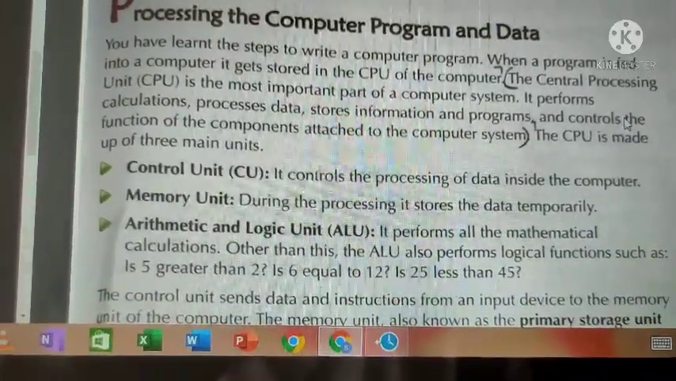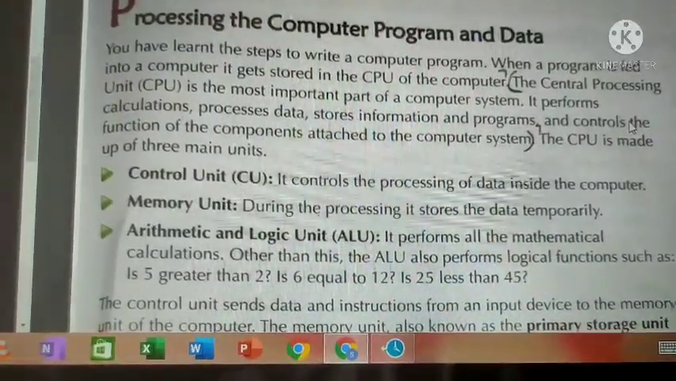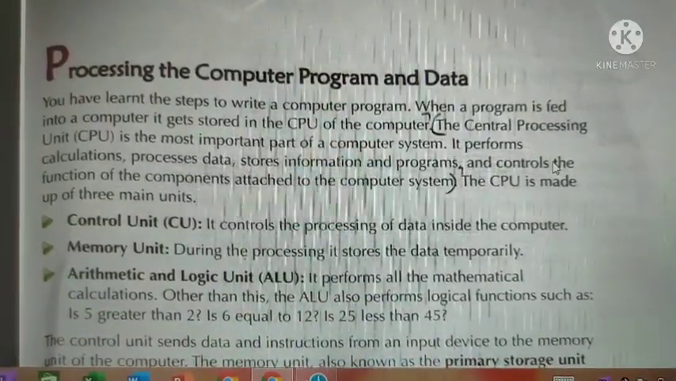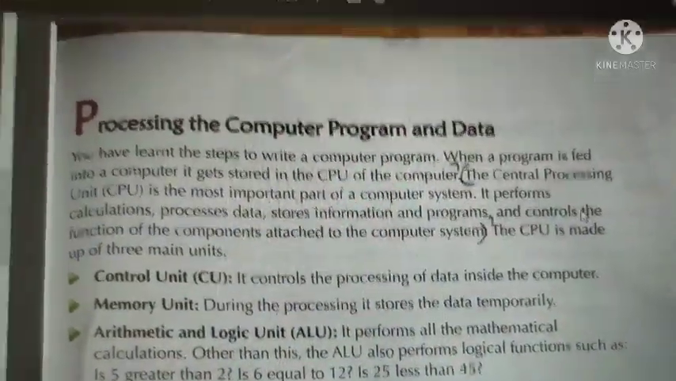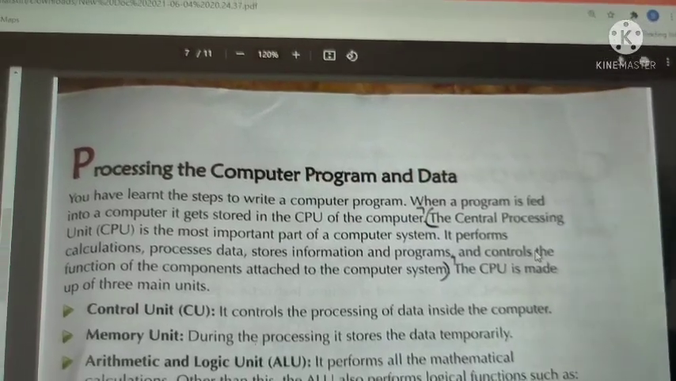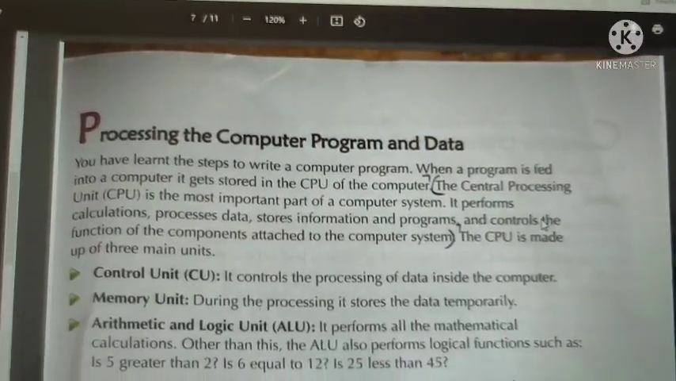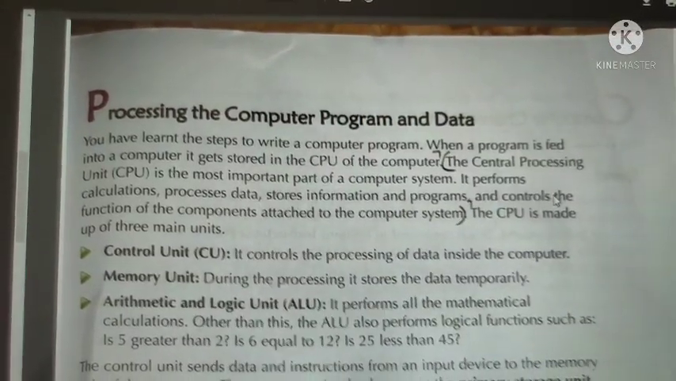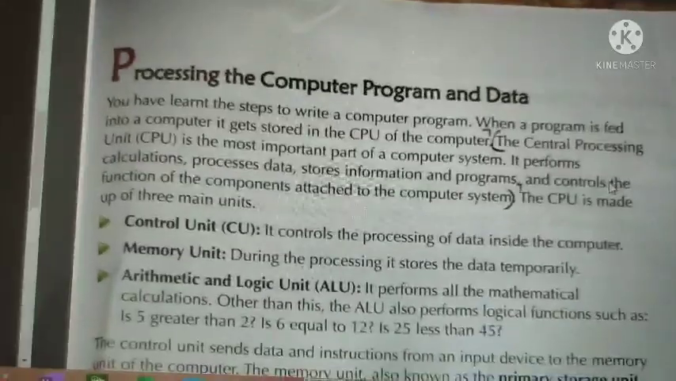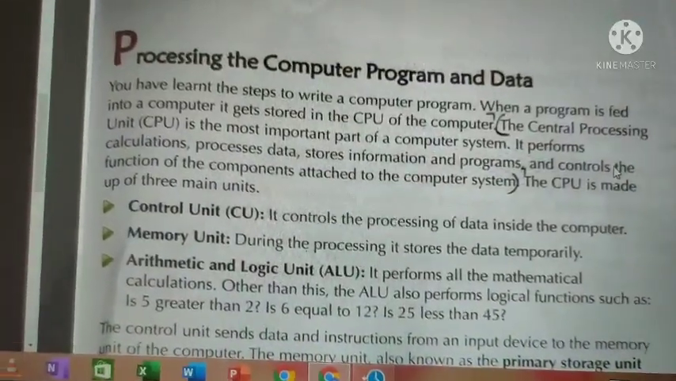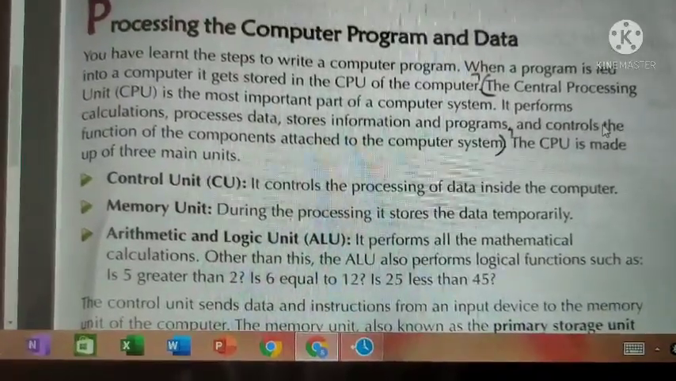The central processing unit, CPU, is the most important part of a computer system. What is CPU? We all know very well, right? If you have a desktop in your home, you might have seen the CPU, a big box-like structure where you can insert a CD, or a pen drive. Yeah, that big box is the CPU. That CPU is known as the main part of the computer. It is the heart of a computer.